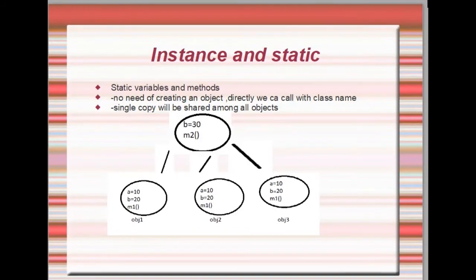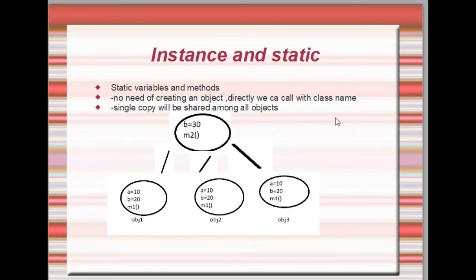Next, static variables and static methods. These will also be written inside a class, but with the keyword static. So compulsorily we use static to write the static variables and the static methods. For instance, we are not using any keyword. This is the way we can differentiate the instance variables from the static variables and static methods. The static things compulsorily use the static keyword. For instance variables, there is no specific keyword.